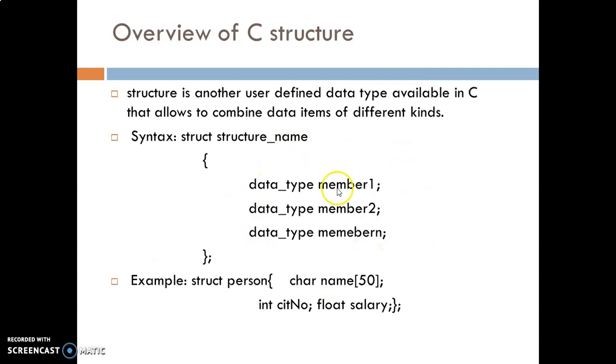So this is an overview of C structure. Why are we talking about C structure? Because class follows the concept of C structure, and this is the syntax of C structure. Here we use the struct keyword, and by using it we have created the structure person, and after that we create objects from this structure.